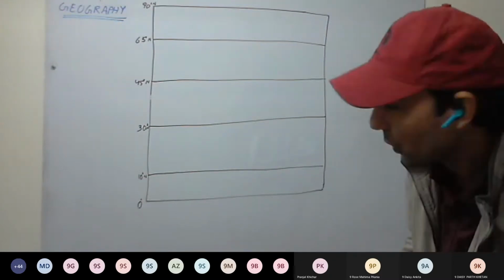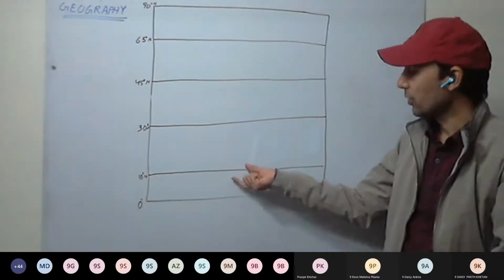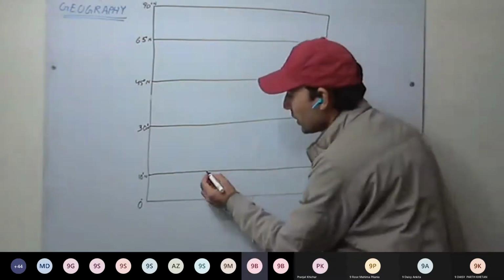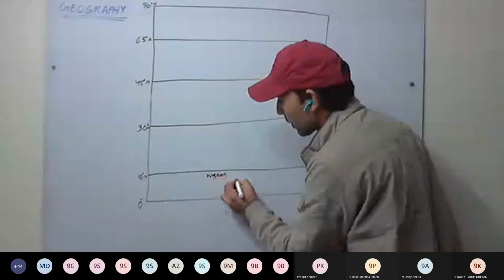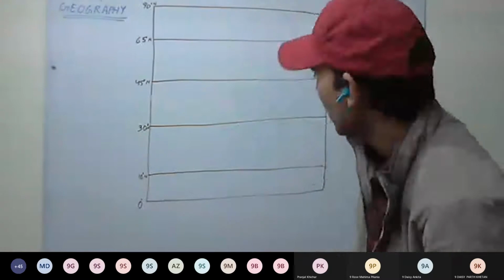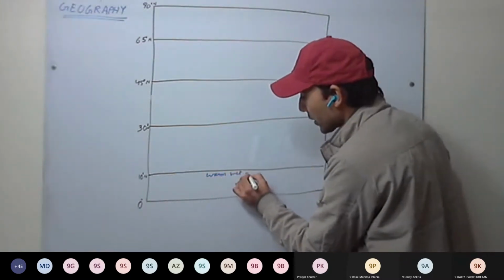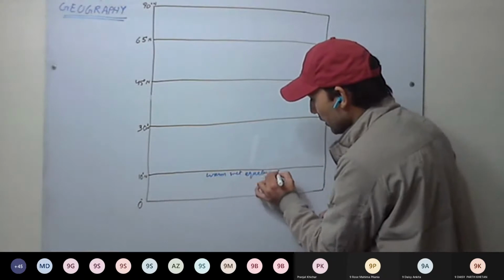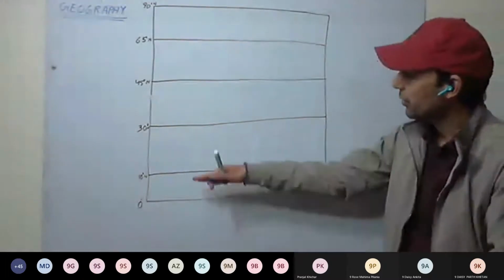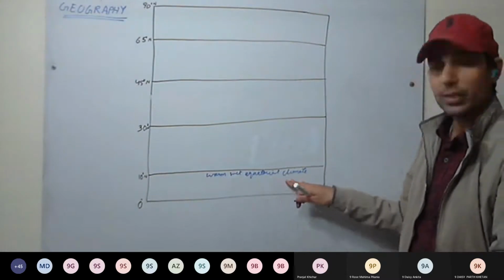Now see here, what kind of climate will we have in this region, around 10 degrees on both sides of the equator? Here, high temperature will be there: equatorial climate. I'll be denoting climate with blue. We have equatorial climate, which is warm as well as wet. It can be 5 degrees or 8 degrees or 10 degrees on both sides, we can roughly say.